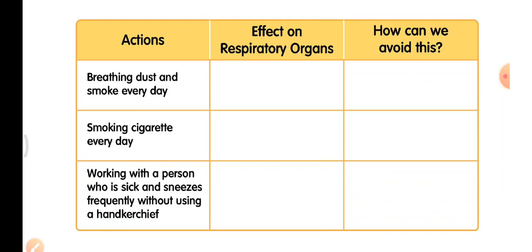Second action, smoking cigarette every day. What effect does it have? The smoke and the chemicals get settled in the windpipe and it affects our lungs. So we should avoid smoking cigarettes. We should not even be around people who smoke.